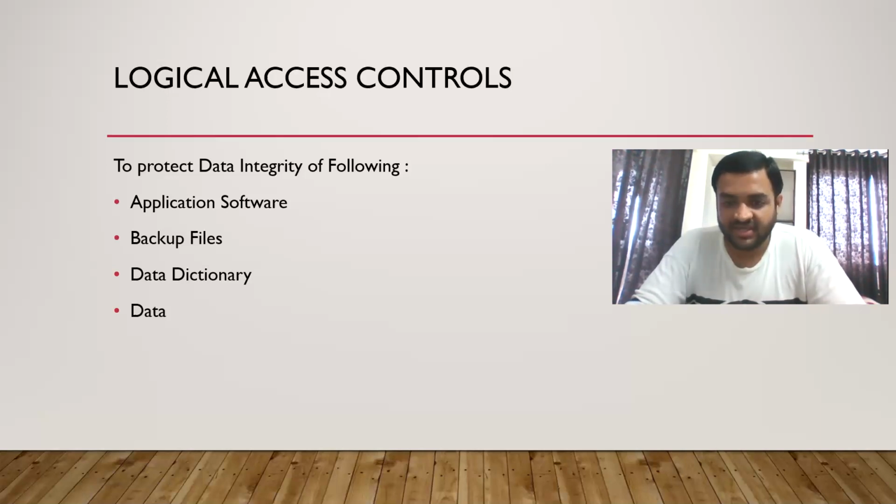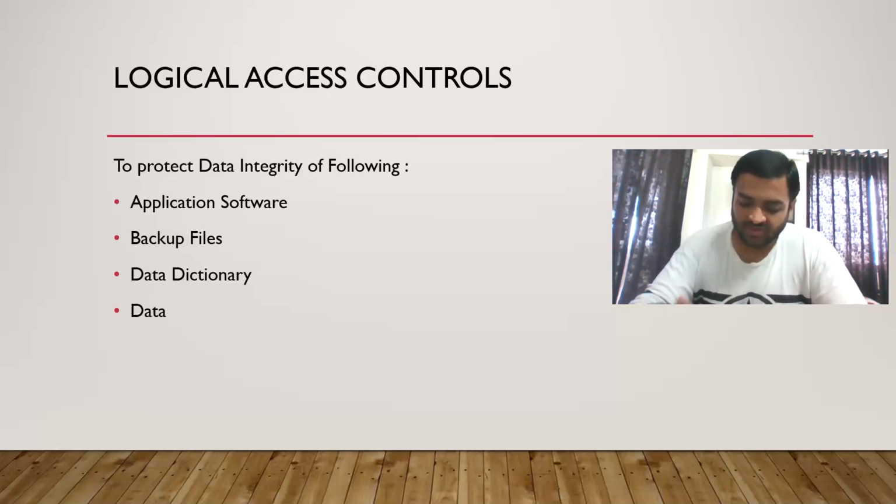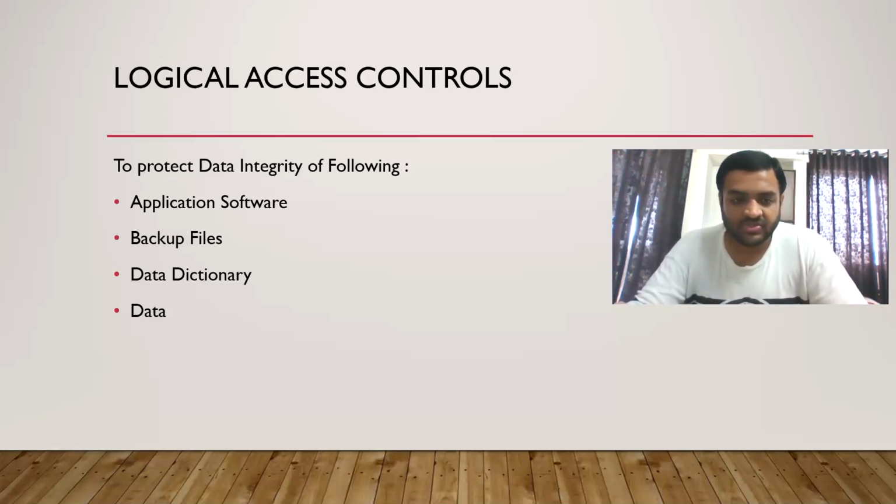Then data dictionary and then data. What is data dictionary? Okay, you don't have to know that in detail, but just remember data dictionary and data. We have prepared a list of the nature of data, features of the data, sensitivity, confidentiality of the data, and we have prepared a dictionary so that as per that dictionary, access will be given to the components of the organization. So that is basically data dictionary. We will define it to understand the nature of data.